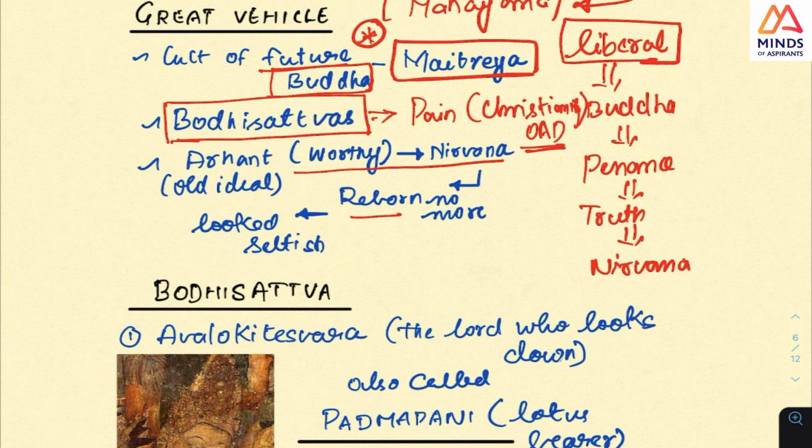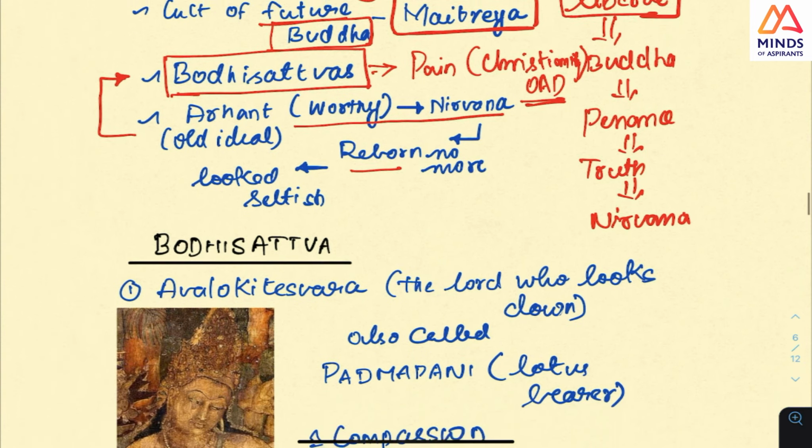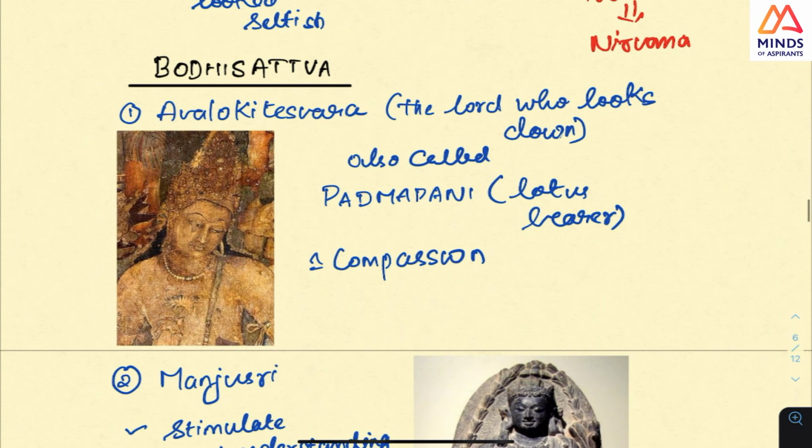But you are getting nirvana for yourself, which is a selfish act. Hence what you should do is share your knowledge, share the pain of the world, as bodhisattvas do, and help others in attaining nirvana. This is the difference between the greater vehicle and the lesser vehicle. In this, very important is the concept of bodhisattva.